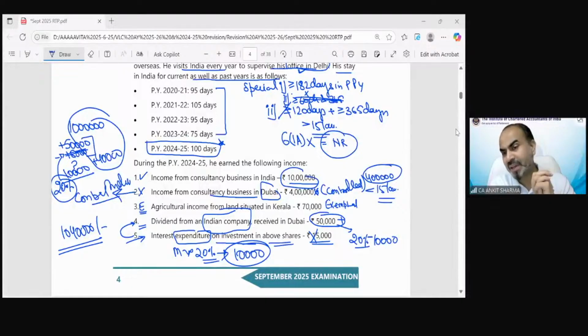But now the third special case says if somebody is residing outside India and comes to visit, and if his Indian source income is exceeding 15 lakh rupees, then the condition of 60 days or 365 days would be replaced. Then he needs to check two conditions: 182 days, or the second would now be 120 days in the previous year and more than or equal to 365 days in the 4 preceding previous years. So you have to see this 120 days condition when the income from Indian sources is exceeding 15 lakh rupees. Understand?